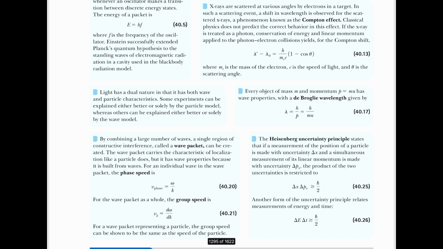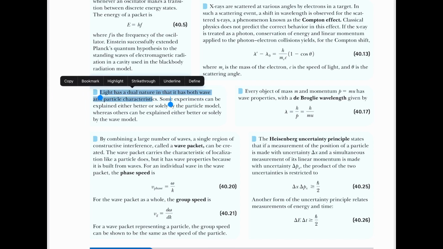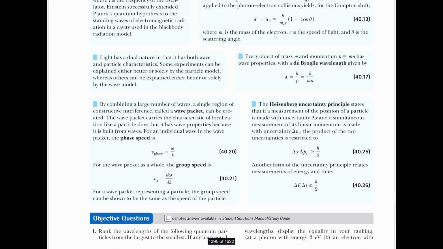Whatever, let's keep going. Light has a dual nature in that it has both wave and particle characteristics. Some experiments can be explained either better or solely by the particle model, whereas others can be explained either better or solely by the wave model. Interesting sentence. And I'm sure that was included somewhere in the chapter. I just zoomed through it, 7-minute summary. I don't read barely any words. I just kind of look at some pictures and stuff. But a very interesting sentence.